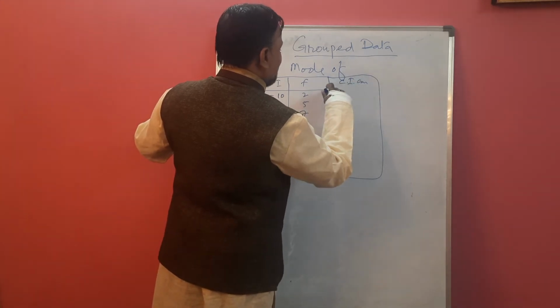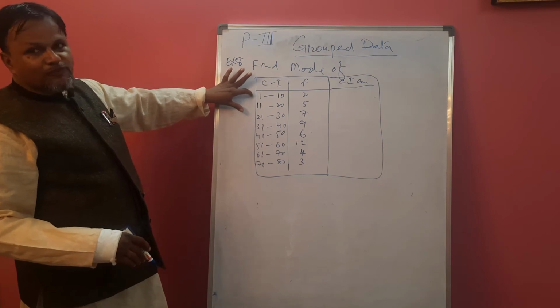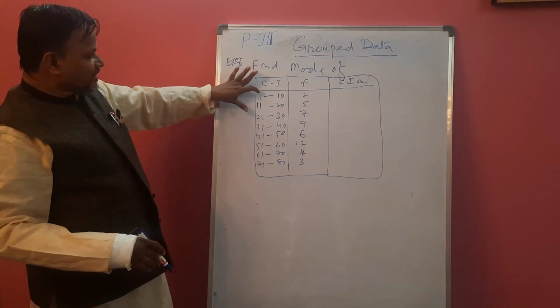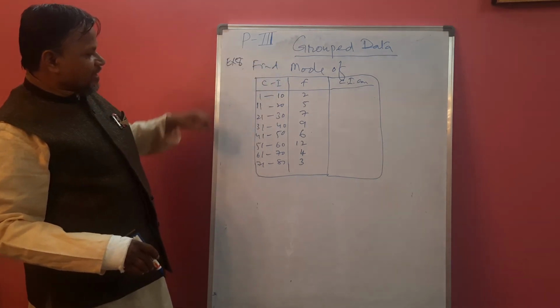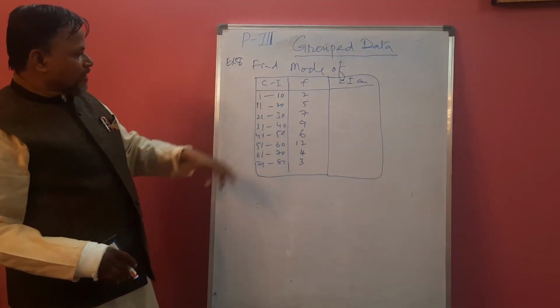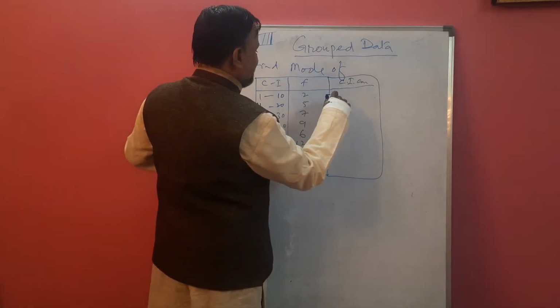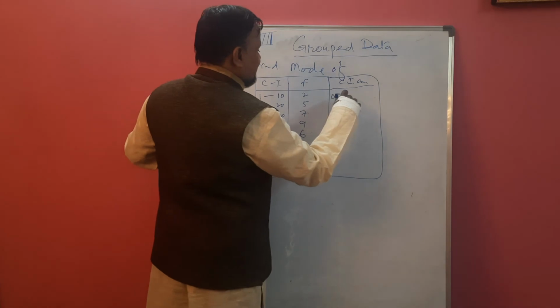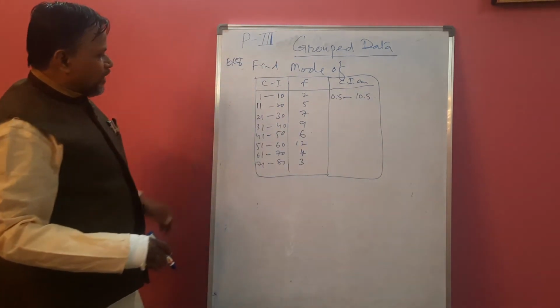To make it continuous, we have to reduce 0.5 from the lower limit of the first class and add 0.5 to the upper limit of the previous class. Here 10.5. Add 0.5, which is half the value of 1.